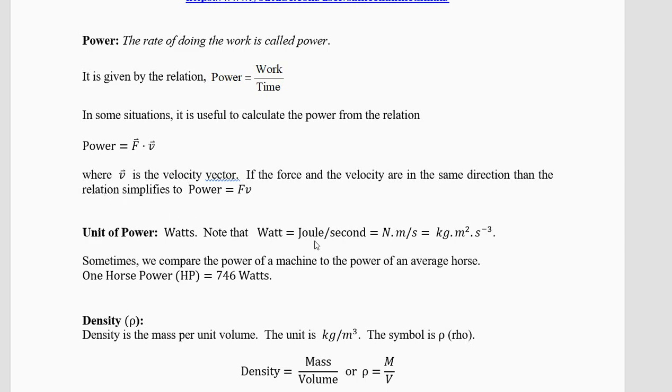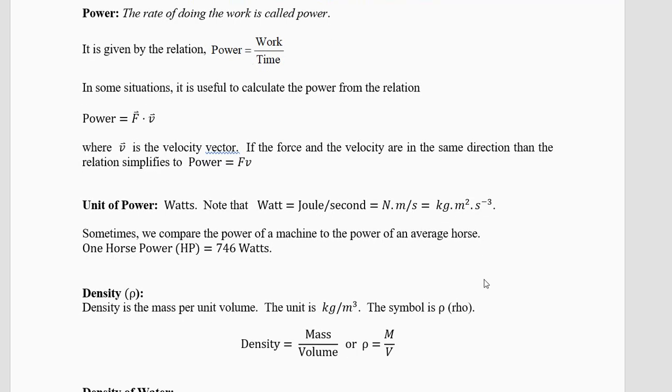Now, what is joule divided by second? Power is work by time. Think about the formula. Joule by second. And how much is joule? Joule is Newton meter. So 1 watt is Newton into meter divided by second. And how much is Newton? Newton is kilogram meter second minus 2. If you combine everything, you'll get kilogram meter squared second minus 3. You should know these things about the unit of power. The SI unit is watt, which is joule by second, or Newton into meter by second. If you put it in the base units, you'll get kilogram meter squared second minus 3.